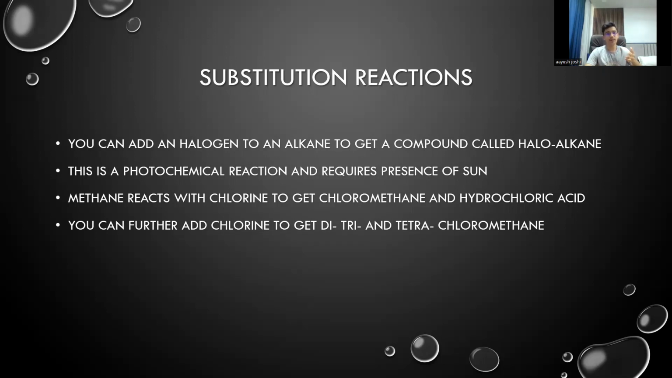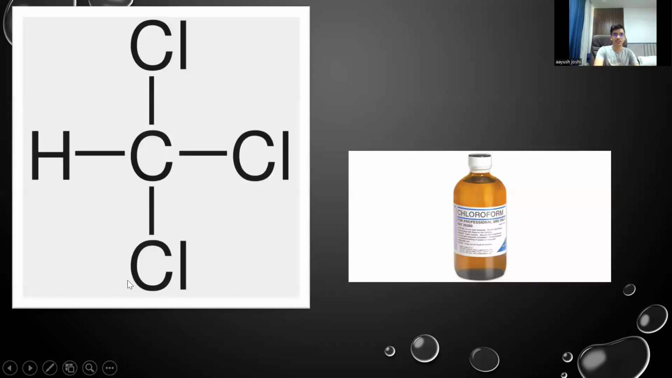So for an example, if you react methane with chlorine, which is a halogen, you get chloromethane and hydrochloric acid. This is the reaction you need to know. We have CH4 plus Cl2, you get CH3Cl plus HCl. You can further add more and more chlorine to get dichloromethane, trichloromethane or tetrachloromethane. The trichloromethane is actually chloroform that you see, which is a drug which can make a person unconscious, and it's very dangerous. Here you can see trichloromethane, and this is chloroform.